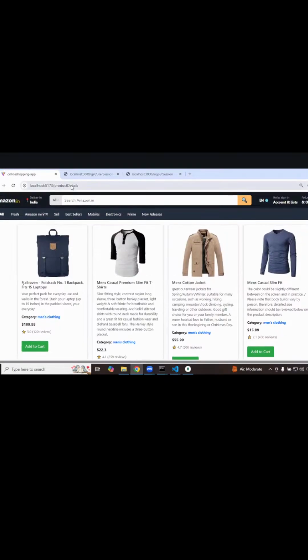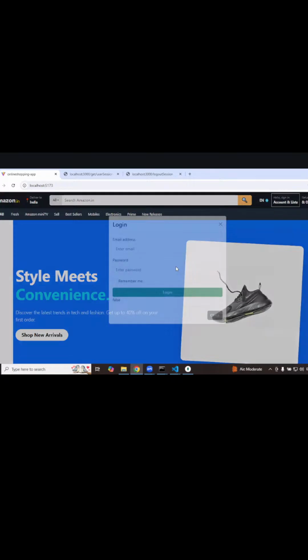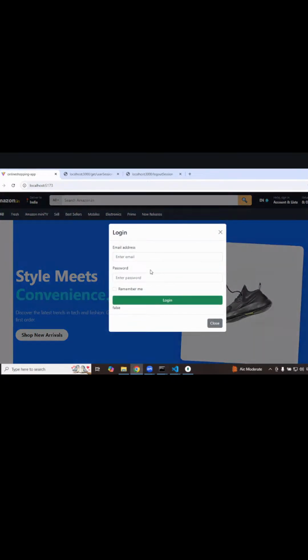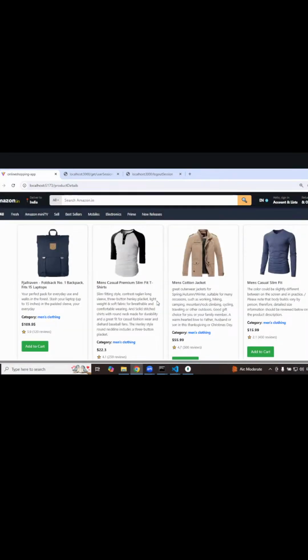Okay, so let us see it one by one. This is one of the web services which will say who the session is currently in. There is no one. No one has logged in yet. I come to this page, and when I go for login, I'm saying abc.com. I say hello 123. When I click on login, I am able to log in.